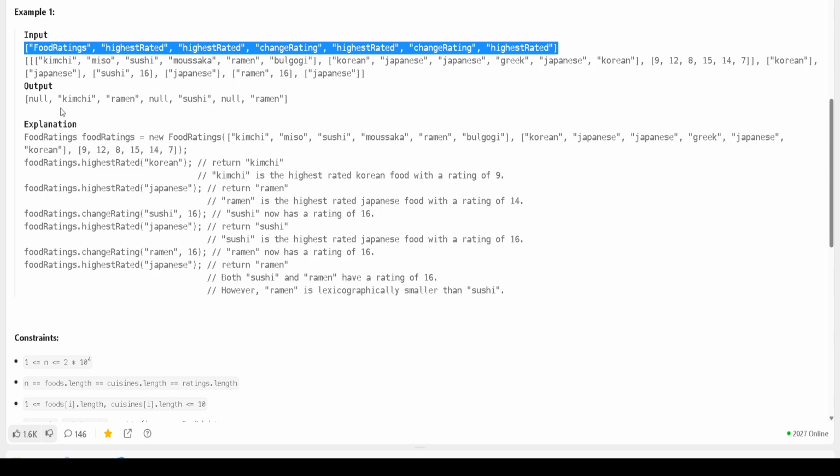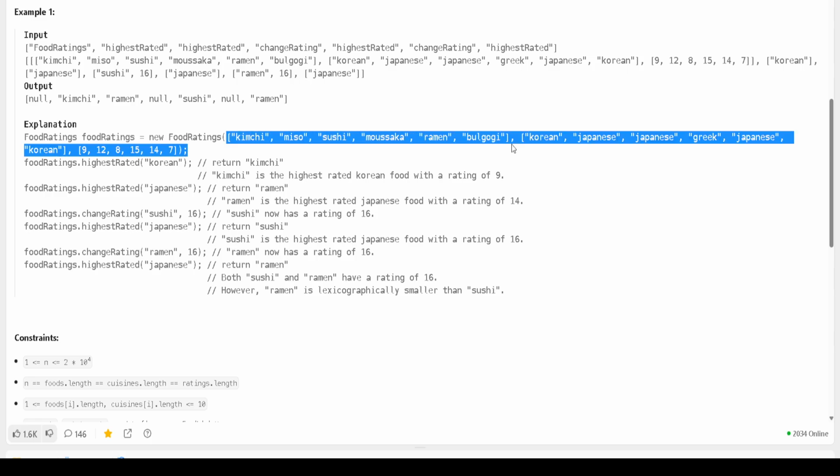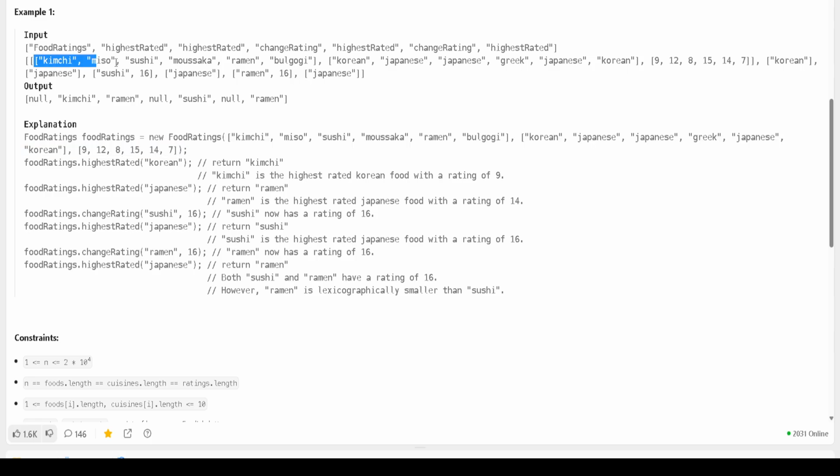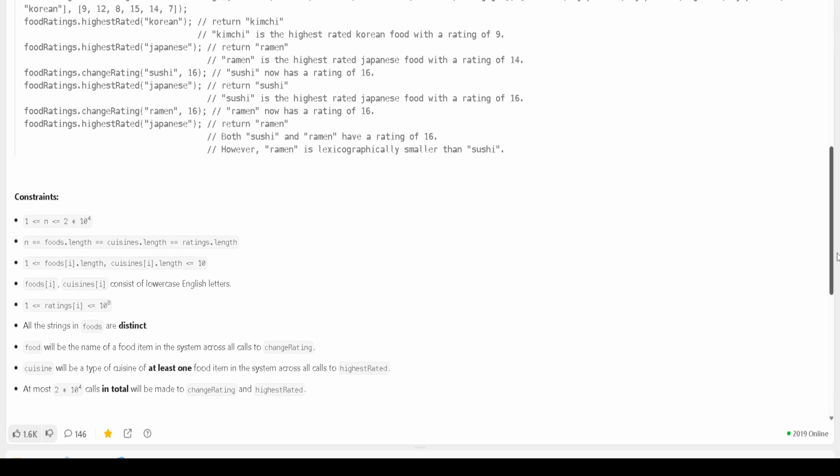For now you just try to understand that we have to create the first object, and from it we can get the food. Then you can get the cuisines from here to here, and then you can get the rating, and similarly for others. So try to implement it. This is what we have given, and you have to implement it. If you talk about the complexity, complexity is very important to understand.